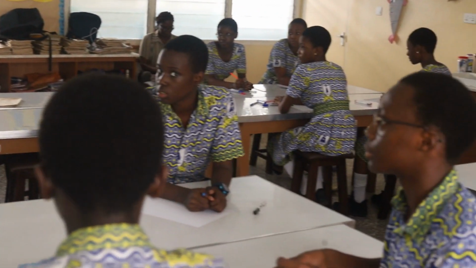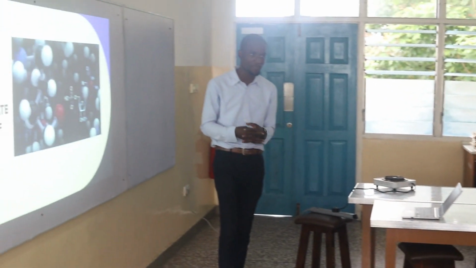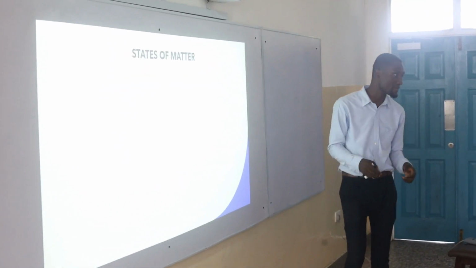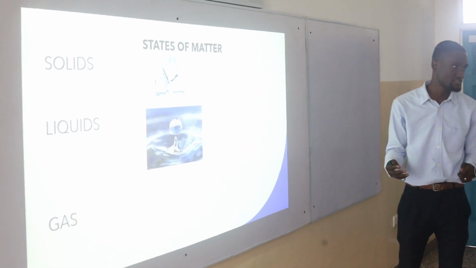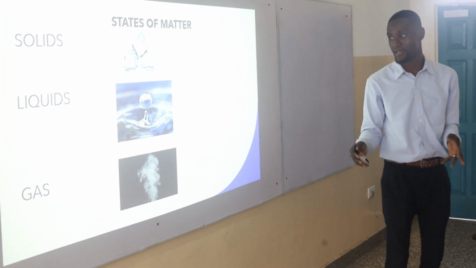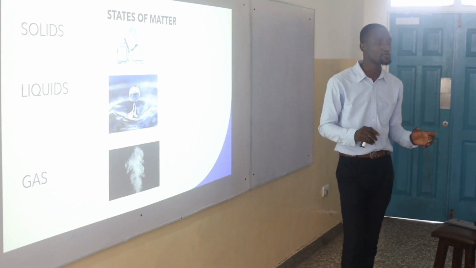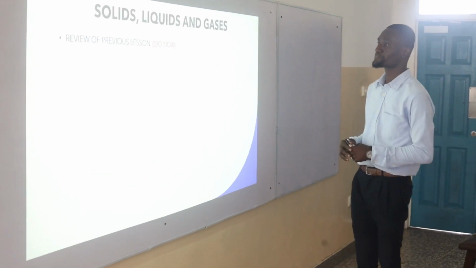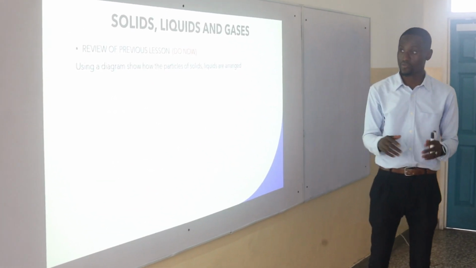So, continuing from last week, we are still on the particulate nature of matter. If you remember, last week we started with the states of matter, specifically looking at solids, liquids, and gas, where we learned a number of things about them. To be sure that you remember, I'm going to do a short test on it. So quickly, on the states of matter, solid, liquid, and gas, let's do this review question which I'm doing right now.